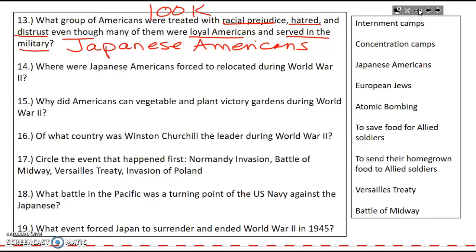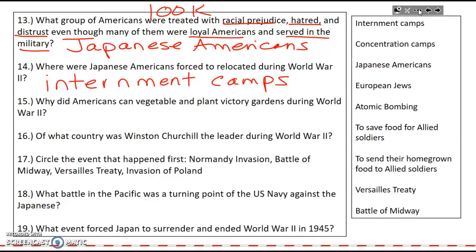Number 14, where were Japanese Americans forced to relocate? They were forced to relocate in internment camps. One thing I want to make clear was that Japanese Americans were not tortured, beaten, and killed like Jews were in the concentration camps in Europe, in Poland. I want to make that very clear. So internment camps were different.